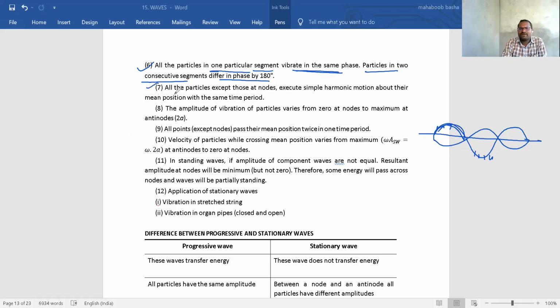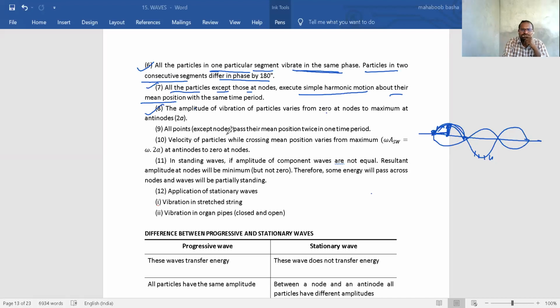Next, the 7th point. All the particles except those at nodes will execute simple harmonic motion about their mean position. The amplitude of vibration of particles varies from 0 at nodes to maximum at antinodes. Different particles will have different amplitudes. Particles at antinodes have maximum amplitude, and particles at nodes have minimum amplitude.